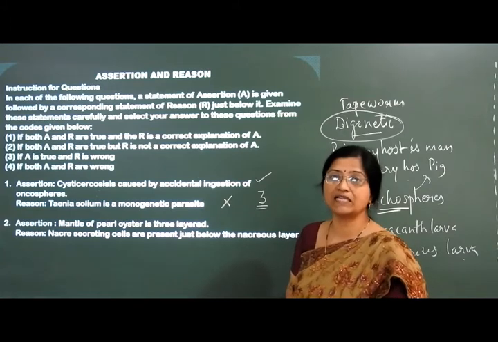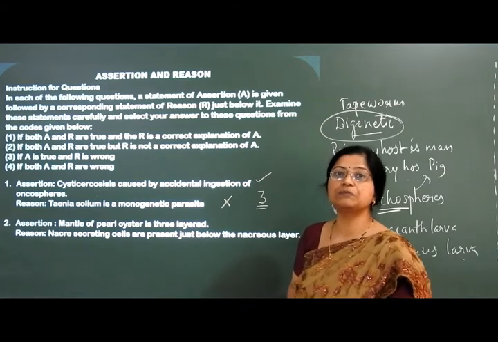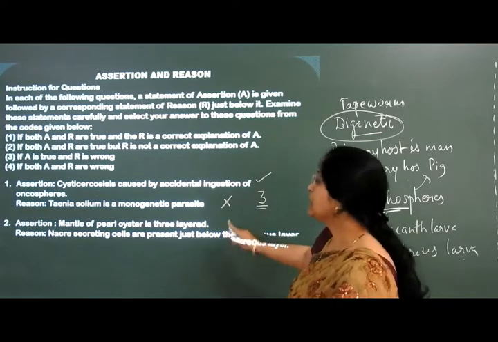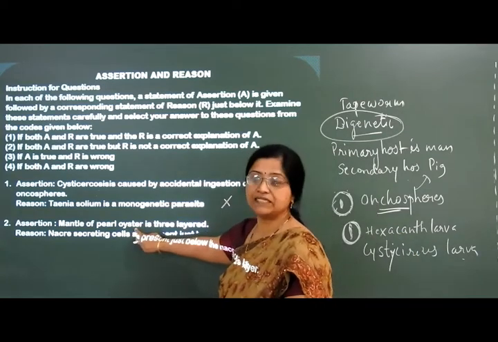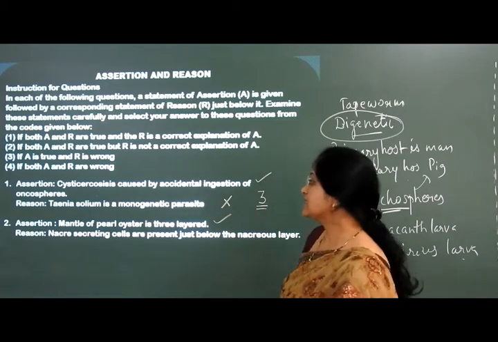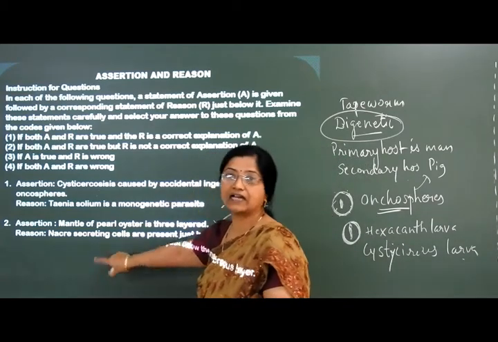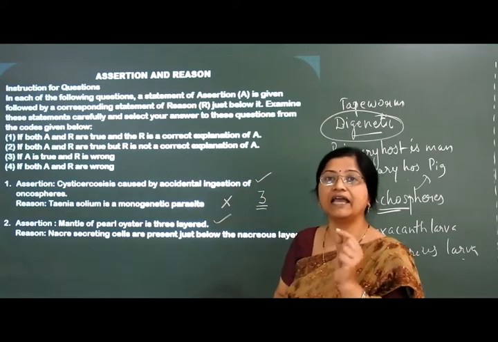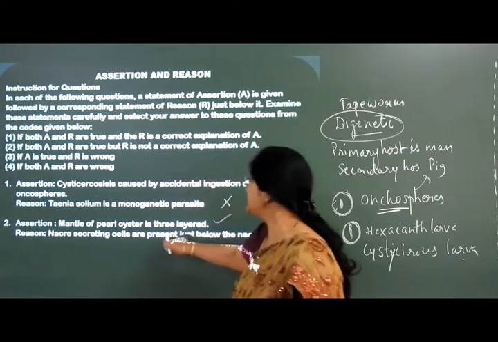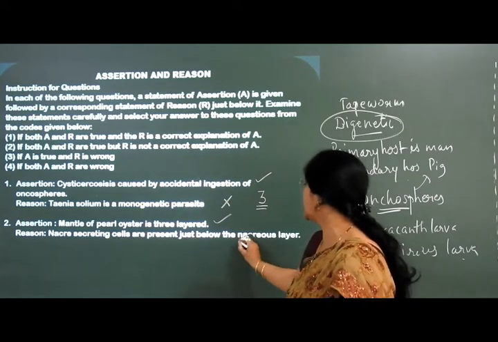Presence of mainly the mantle and the shell. Mantle is a soft spongy layer over the visceral mass. In the pearl oyster, that means Pinctada, it is 3 layered. This statement is true. Next is nacre secreting cells. Nacre is nothing but the shining layer of the pearl, that is called a nacre. So nacre secreting cells are present just below the nacreous layer.